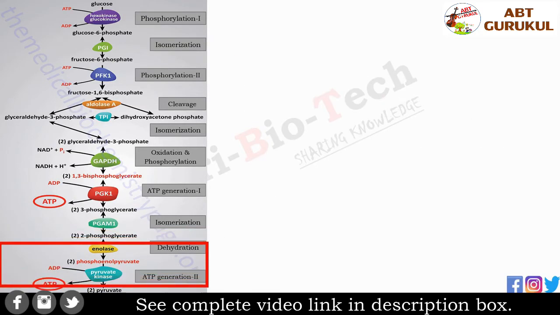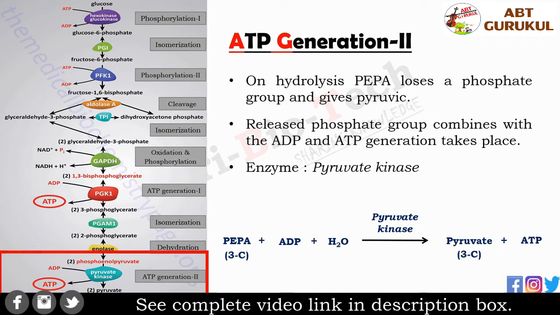After that, ATP generation 2 takes place. On hydrolysis, phosphoenol pyruvic acid loses a phosphate group, and this is called dephosphorylation, and it gives pyruvic acid or pyruvate. The released phosphate group combines with the ADP, and ATP generation takes place in the presence of enzyme pyruvate kinase. And at the end of glycolysis, one glucose molecule is converted into 2 molecules of pyruvate.